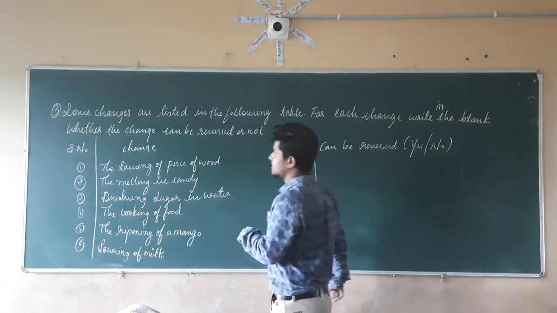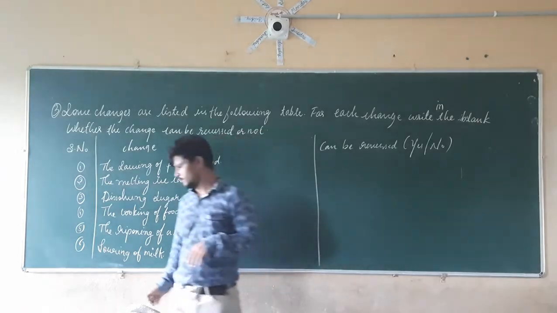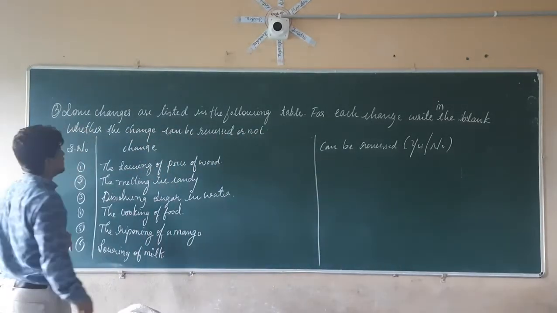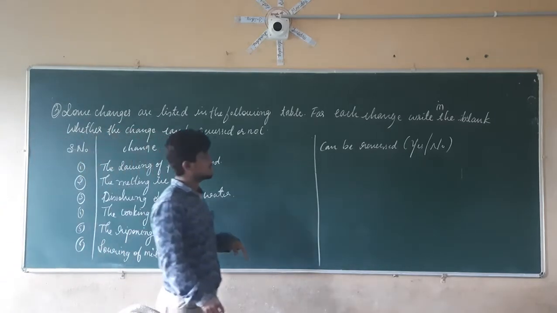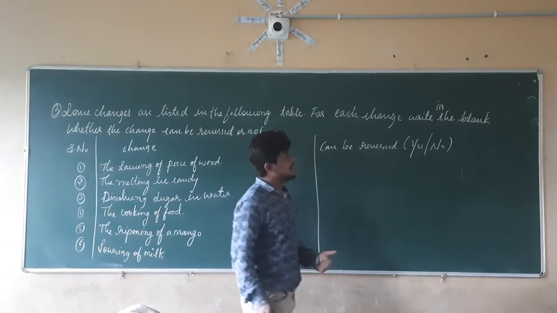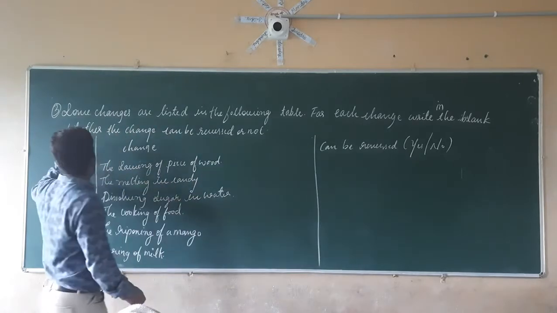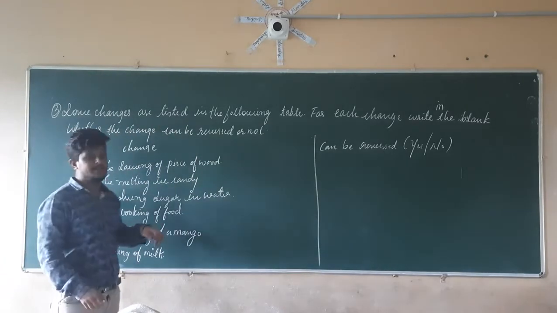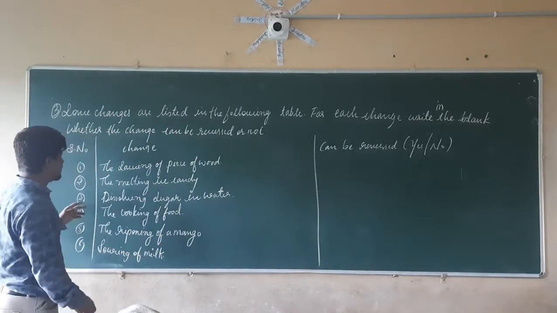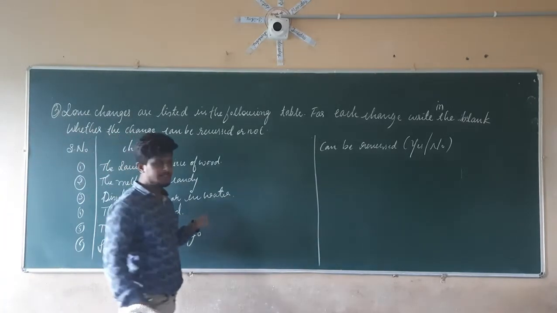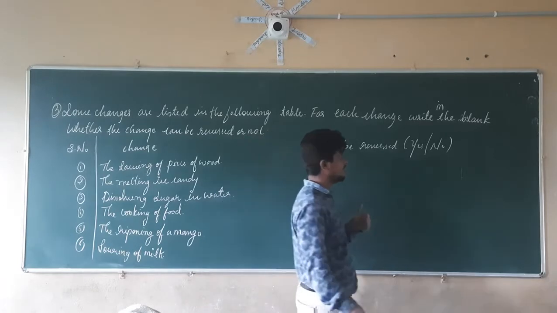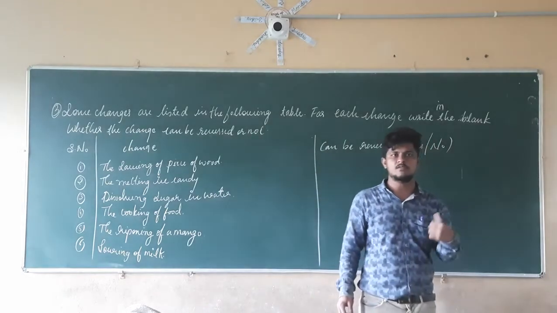Now let us consider question number 3 here. In question number 3, some changes are listed in the following table. For each change, write in the blank column whether the change can be reversed or not. They have given three columns. In the first column are serial numbers, in the second column the changes, and in the third column we have to tell whether those changes can be reversed or not.